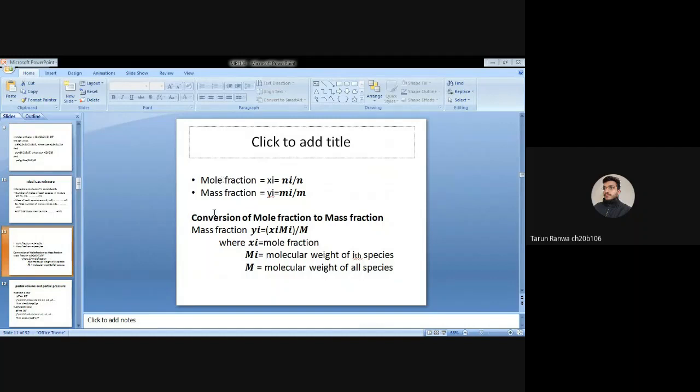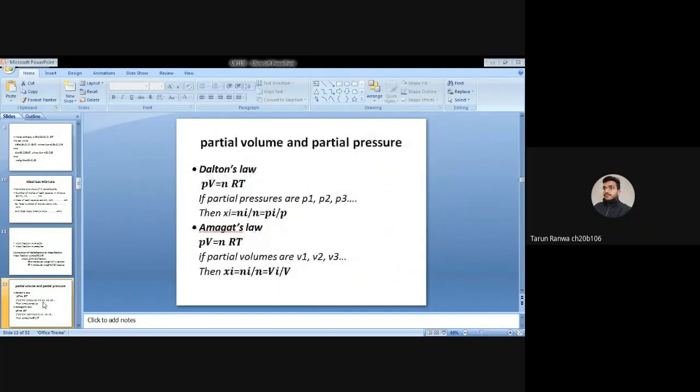Now the conversion of mole fraction to mass fraction or mass fraction to mole fraction. The mass fraction yi equals xi times mi divided by M, where xi is the mole fraction, mi is the molecular weight of the ith species, and M is the molecular weight of the mixture. Next, the partial volume and partial pressure. Here are two laws: first Dalton's law and second Amagat's law.